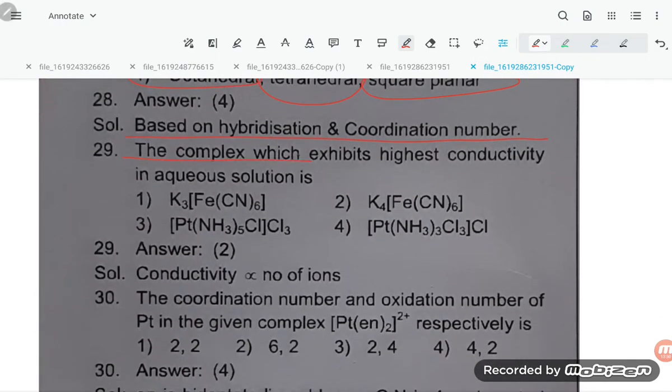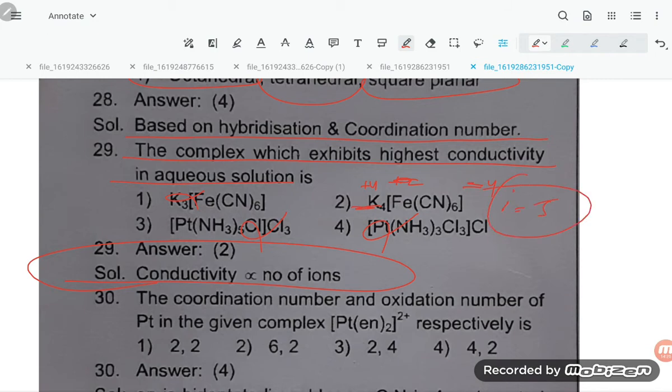The complex which exhibits highest conductivity in aqueous solution: the greater the number of ions, the greater the conductivity. K3 is there, this is not, because here you see, student, here is +2, or you can say here is +4, and this will go -4. So that is highest, this is not. Option number 2 is correct, student, K4, and it will give 2 ions. i is equal to how much?